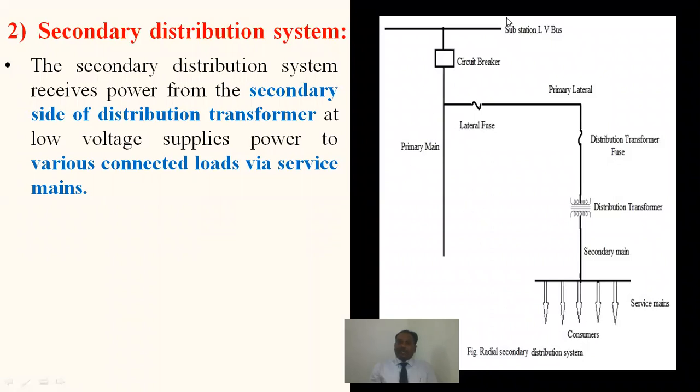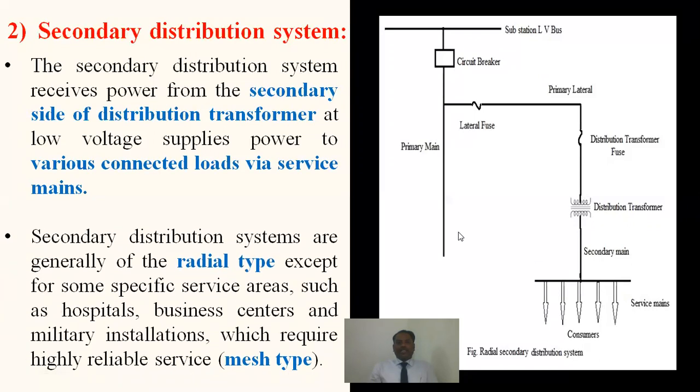So with the help of this diagram, we have to completely analyze the primary system as well as the secondary system of the distribution. And one more thing, the type of feeder and the type of conductors used is also most important, based upon the emergency. For example, residential loads are not emergency loads. From a hospital's point of view, the load is a very emergency load. So there are two different types of connections. One is a radial type connection, another one is a loop type or mesh type connection. So what is the importance of this?